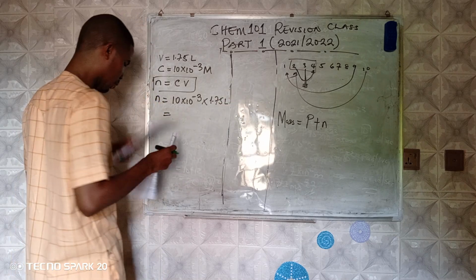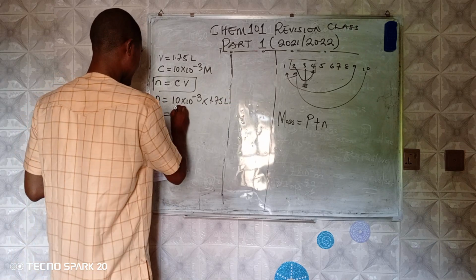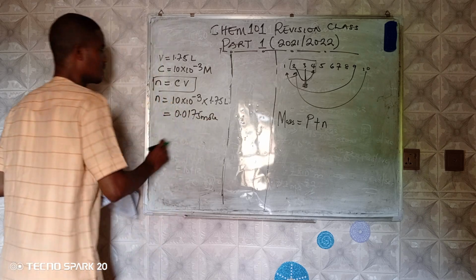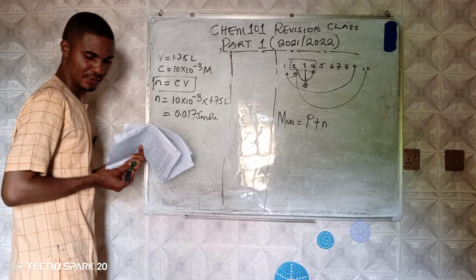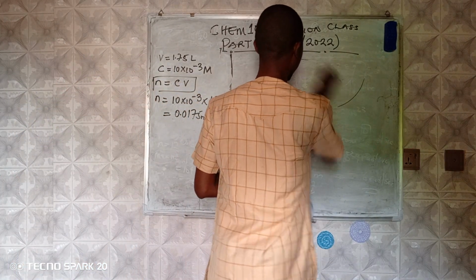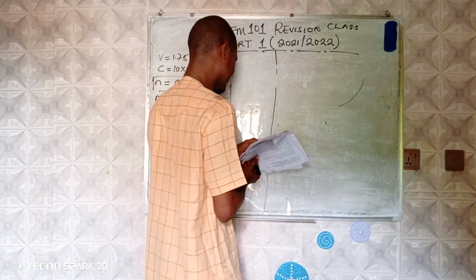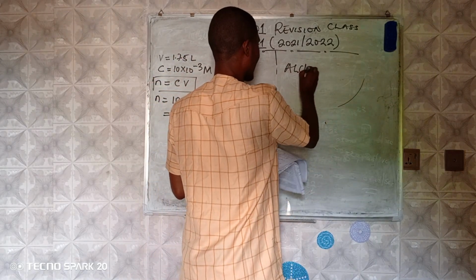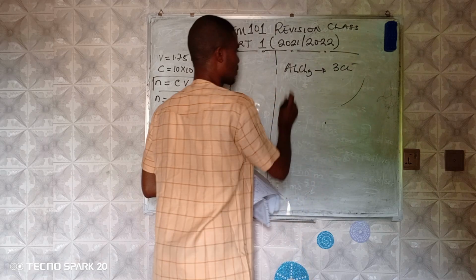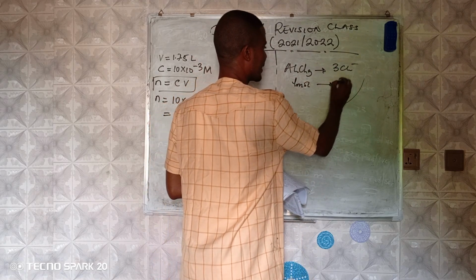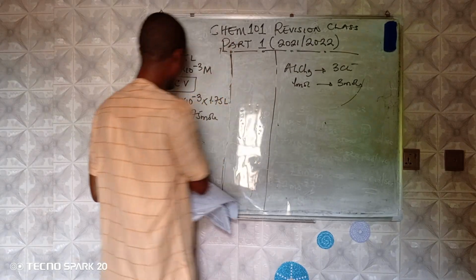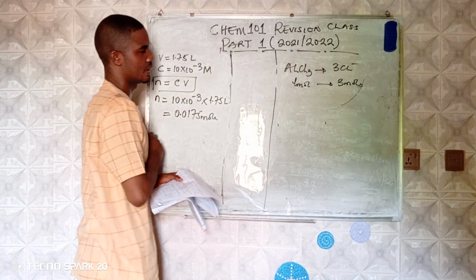And if you calculate this well, you are going to have 0.0175 moles. Now let's go to the equation given. In the equation, we will find that AlCl3 produces 3, so 1 mole of this actually gave 3 moles of this. Then how many moles of this will this mole give?